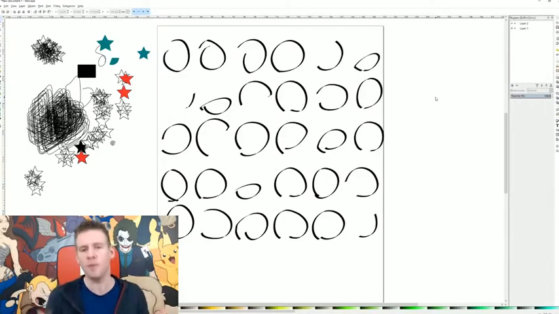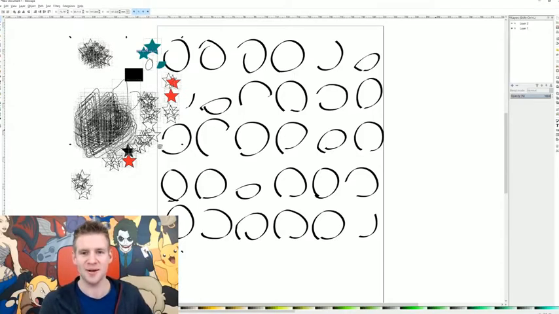Now, there's an obvious elephant in the room here. This is a vector program that seems very specifically about manipulating and creating shapes with some pretty rigid boundaries. So you're not going to want to make art or illustration in this program. I think this is more for creating some pretty basic clip art you could, I don't know, export and use for something. Maybe a super simple t-shirt design or something you could screen print.